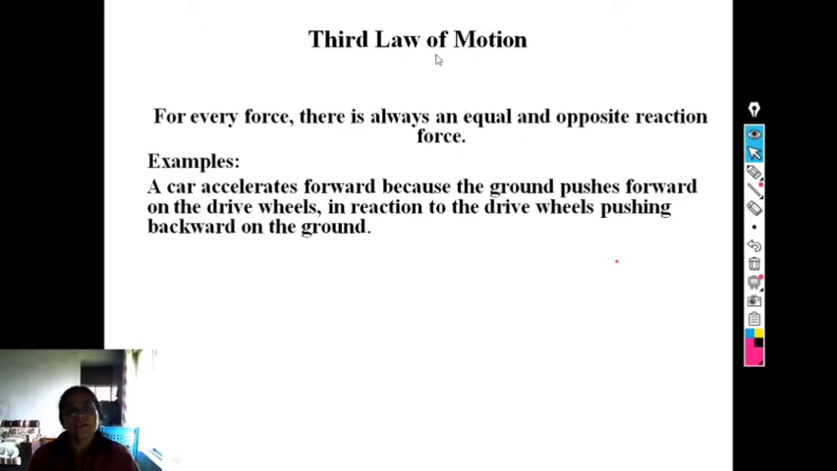Let us see the third law of motion. For every force, there is always an equal and opposite reaction force. For example, a car accelerates forward because the ground pushes forward on the drive wheels in reaction to the drive wheels pushing backward on the ground.